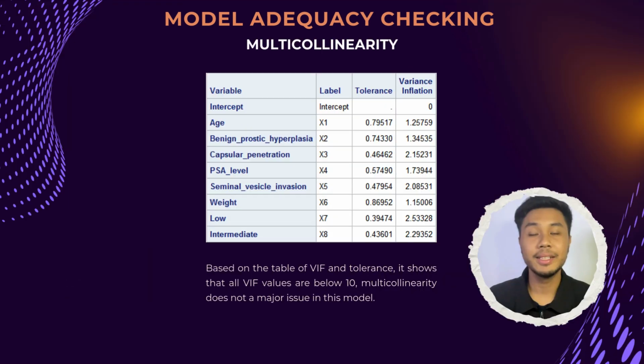which indicates little to no autocorrelation in the residuals. The next part of model adequacy checking is checking for multicollinearity. Based on the table of variance inflation factor, VIF, and tolerance, all VIF values are below 10. So, multicollinearity is not a major issue in this model.